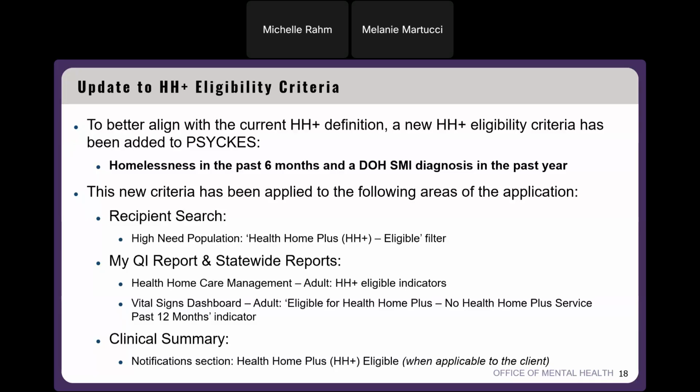And then in the clinical summary, if someone is eligible for Health Home Plus, in the notification section, you'll see that they're eligible for Health Home Plus services, and then you can see the reasons why. So now that homelessness criteria will show in that reason why section when applicable to that client.